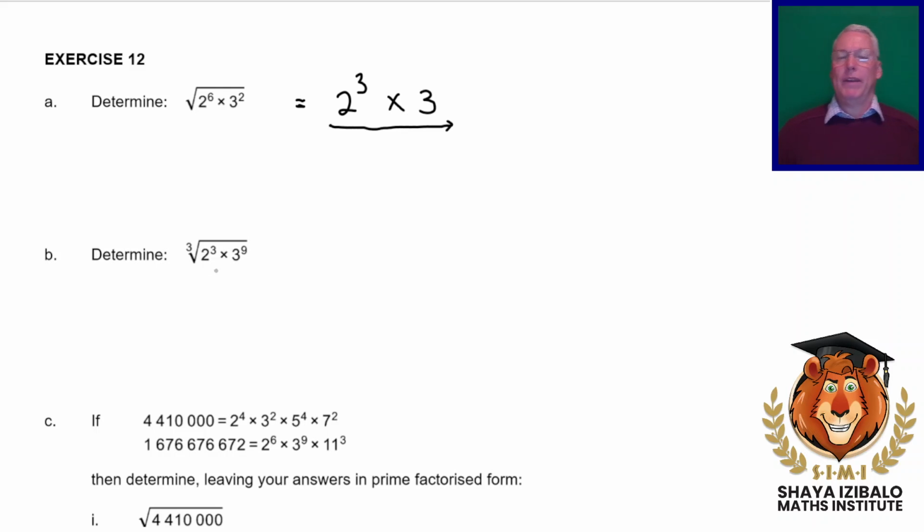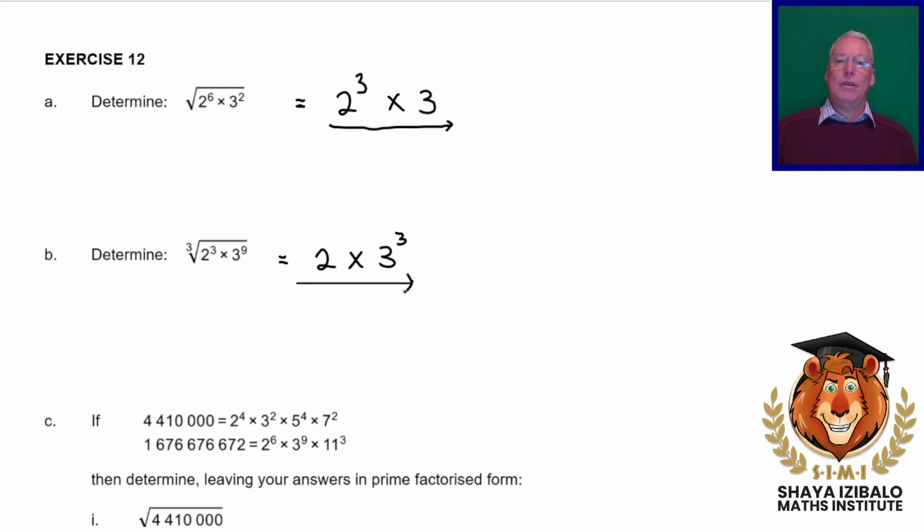Let's think about this one. We now want to take this stuff inside here and we want to make it into 3 identical groups, but the cube root will just be one of those groups. So what if we were to divide these 2's into 3 groups? We would have 1 2 and we would have 3 3's. Okay, right. There's our answer, but let's just check.